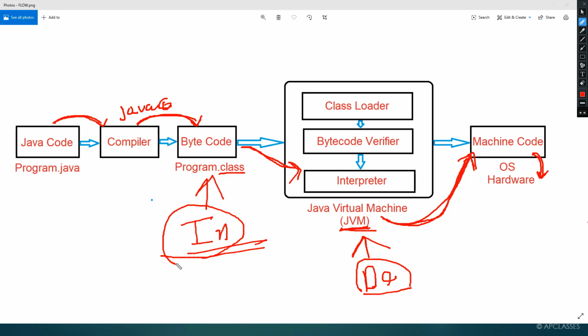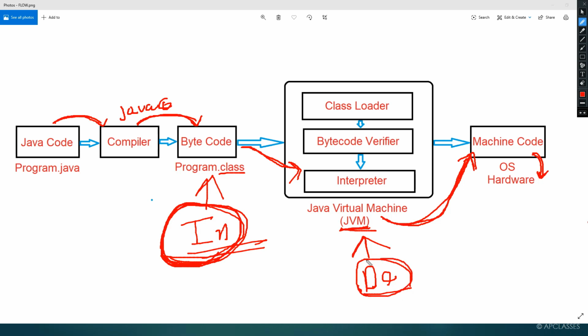Whatever machine or operating system we are using, it does not bother about that. On every machine and every operating system, the bytecode can be generated and can work.